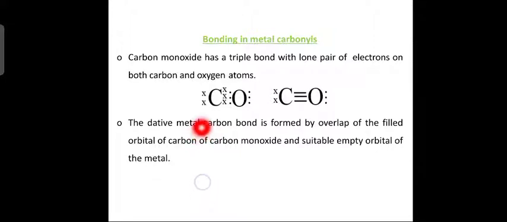Now, carbon monoxide has a triple bond. The dative metal carbon bond is formed by the overlap of the filled orbital of carbon monoxide and a suitable empty orbital of the metal. How is the dative bond formed? It is formed by the overlap of the filled orbital of carbon monoxide and the empty orbital of the metal. Next slide.